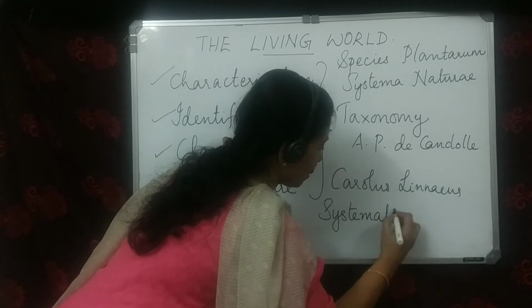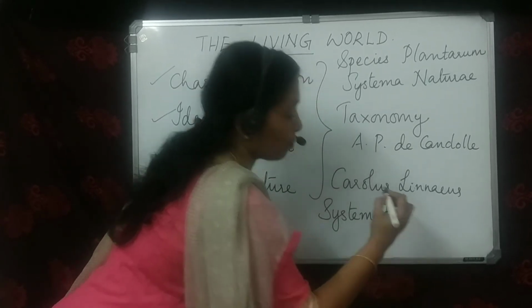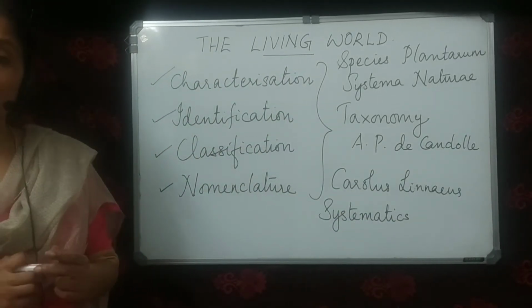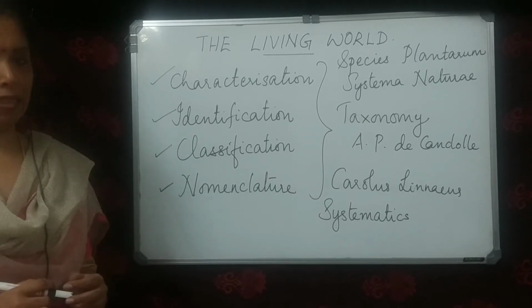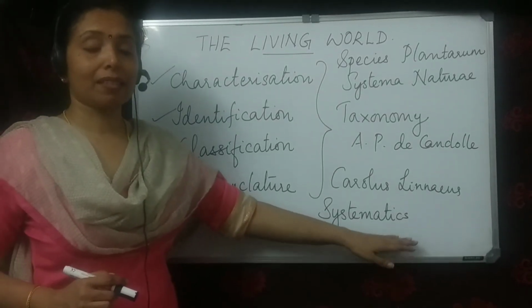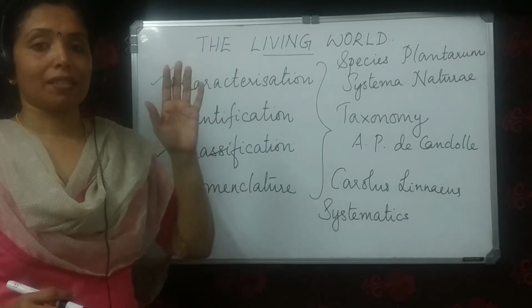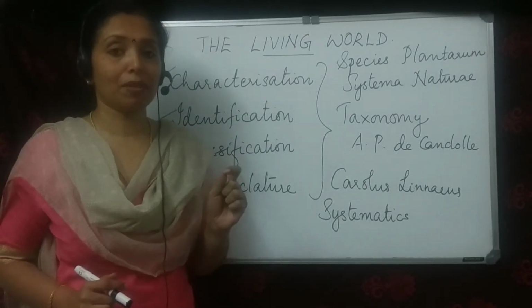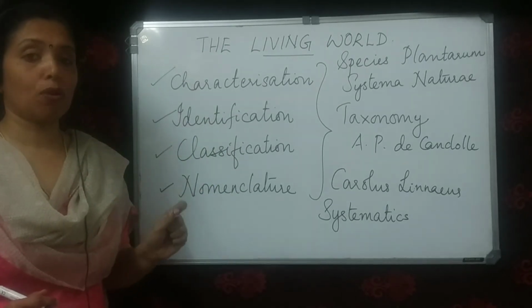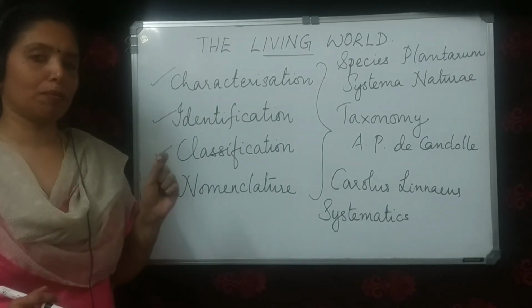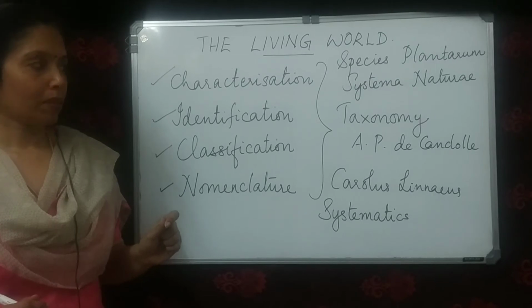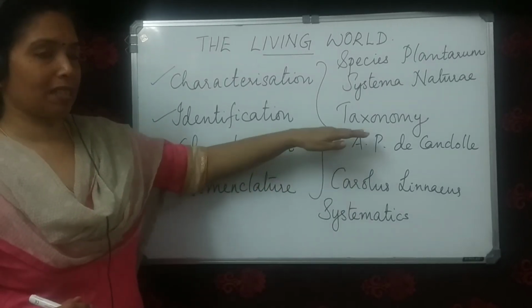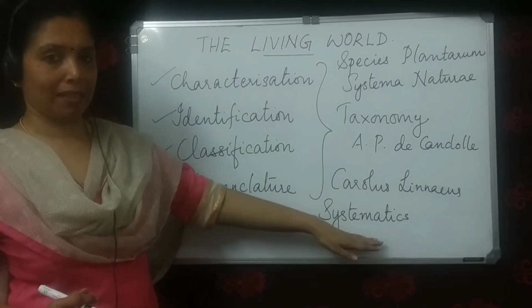Systematics comes from the Latin word systema, which means the scientific or systematic arrangement of organisms. So what is systematics? Systematics is the systematic or scientific arrangement of organisms into groups, taking into account the evolutionary relationships between them. So I hope you have understood what is taxonomy and systematics.